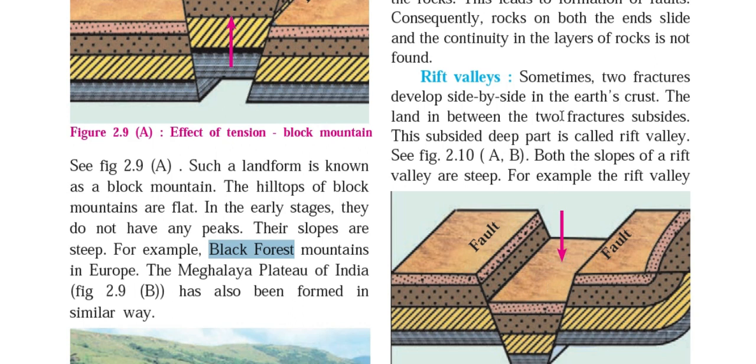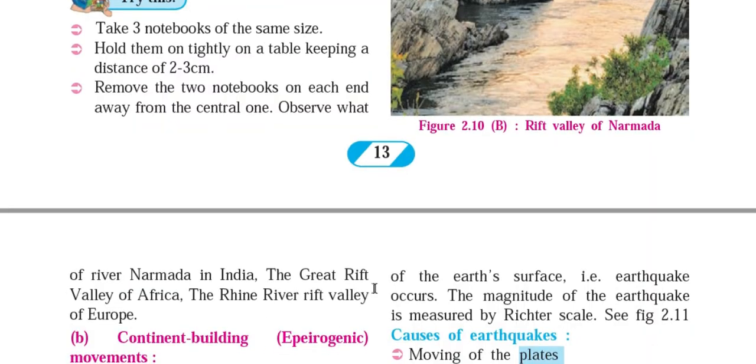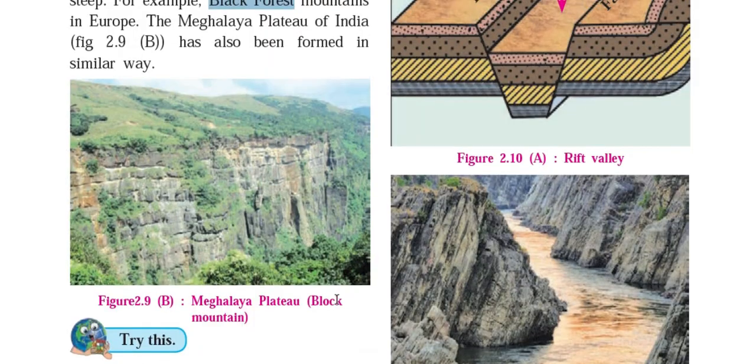Okay, so sometimes two fractures develop side by side in the earth crust, and the land between the two fractures subsides. This subsided part is known as the rift valley. Both the slopes of a rift valley are steep. For example, Rift Valley of River Narmada in India, the Great Rift Valley of Africa, and Rhine River Rift Valley in Europe. So let's see these pictures.